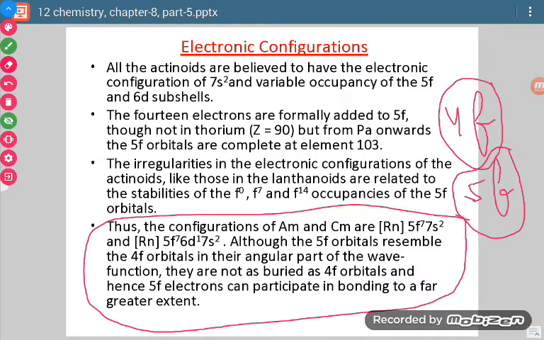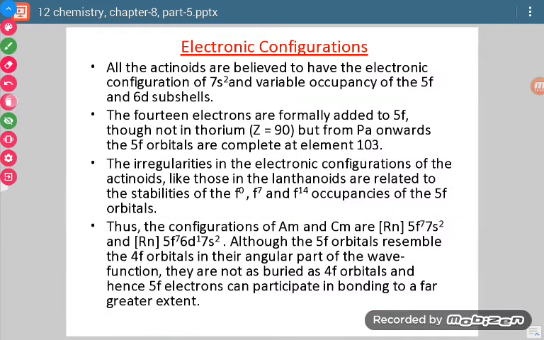So what is the difference between lanthanoids and actinoids? In the case of lanthanoids, the 4f orbital is a bit on the inner side, so its electrons cannot participate freely in bond formation. But in the case of 5f, it is farther from the nucleus as compared to 4f, so the electrons present in it can participate in bond formation.